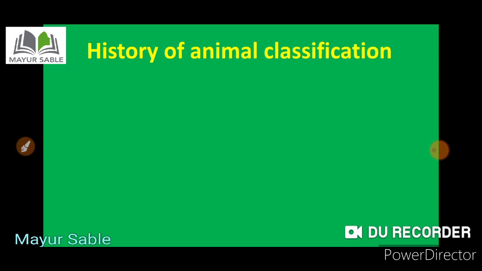Remember, from time to time different scientists have tried to classify the animals. The Greek philosopher Aristotle was the first to perform animal classification. Aristotle classified the animals according to criteria like body size, habits and habitats. Further, as per new developments in the sciences, the references changed and thereby the criteria of animal classification also changed. The classification which was proposed by Aristotle is known as the artificial method.